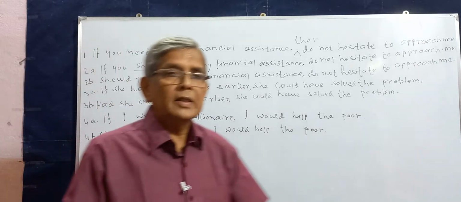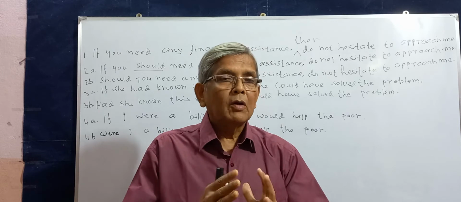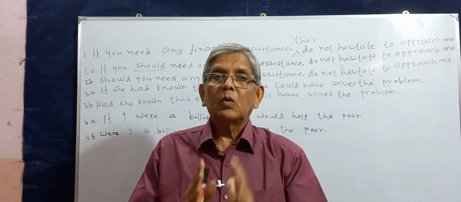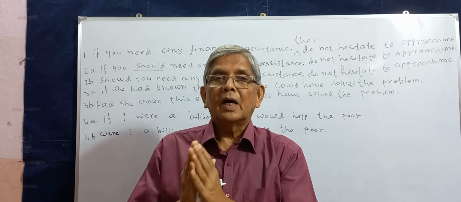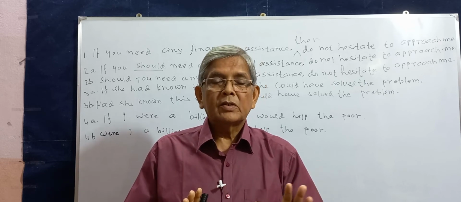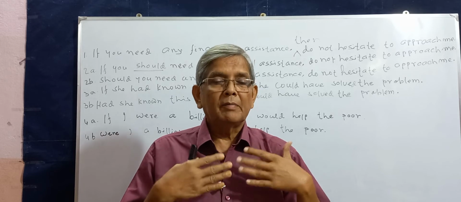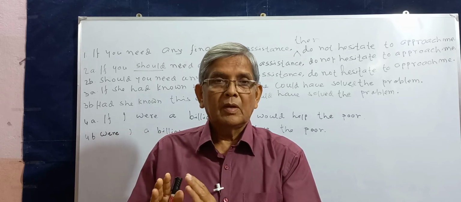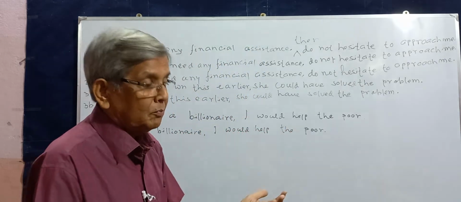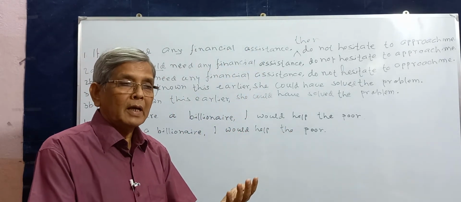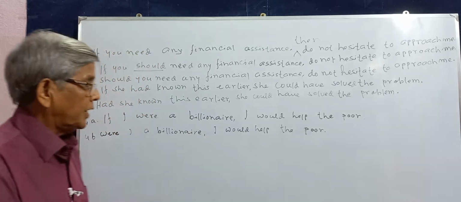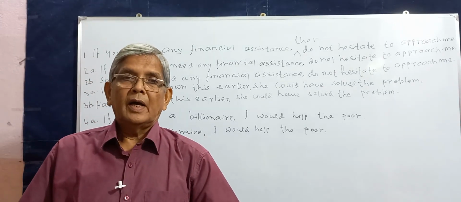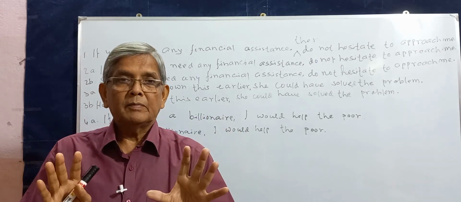Let us take another example. When leaving home in the morning, I say to my mother, if anyone calls me, please give him the message. When I say this, if anyone calls me, I have in mind a particular person or persons who may call me, who will call me in my absence. And if I say, if anyone should call me, I have no such person in mind.